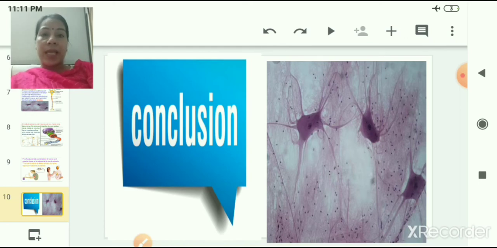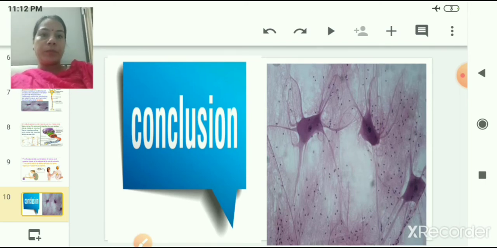This axon has an axon terminal with a knob-like structure, and these dendrites and this axon terminal knob help in transmission of nerve impulses from one neuron to another, and thus the response generated in our body is very fast and quick.